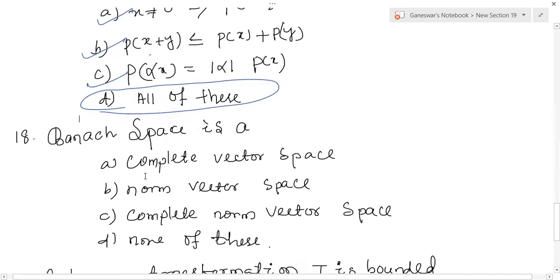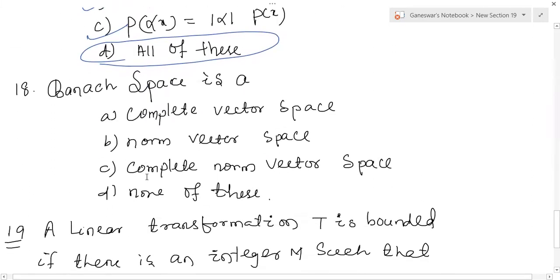Question number 18. Banach space. So what is the condition for Banach space? A complete norm vector space, complete vector space, norm vector space, complete norm vector space, none of these. So according to the definition, that is the complete norm vector space. See, this one is the complete norm vector space.